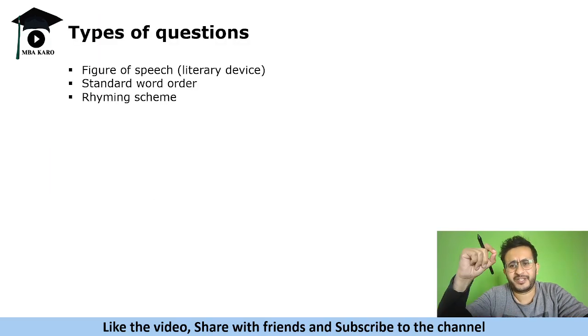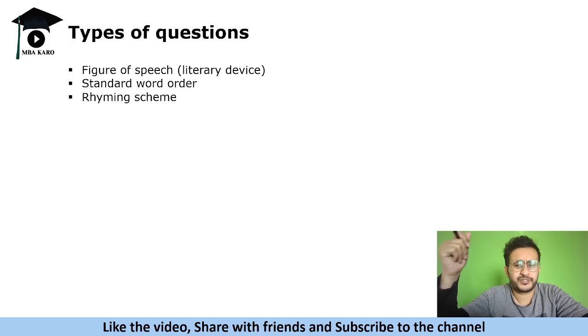So the type of questions based on poems that SNAP asks is basically mostly figures of speech. This time they have asked standard word order. In slot 2 also they had a question on standard word order. And the third category you can expect in SNAP is rhyming scheme. So I will explain what these things are and you shall be able to tackle them in the examination.